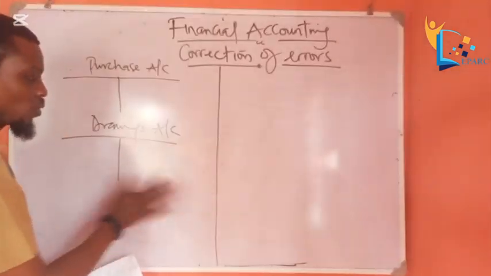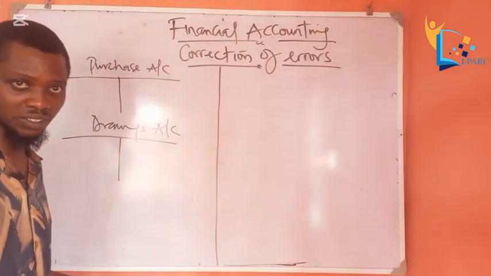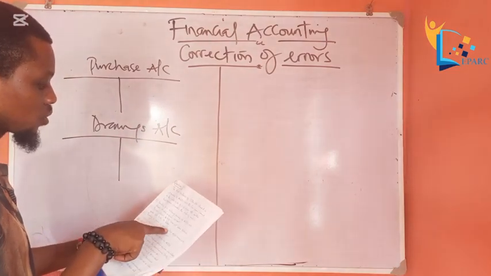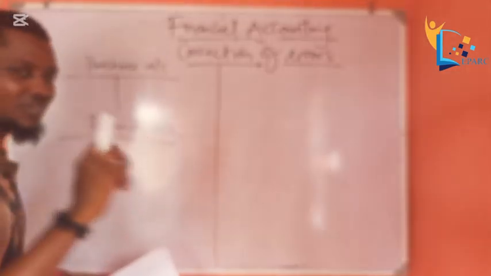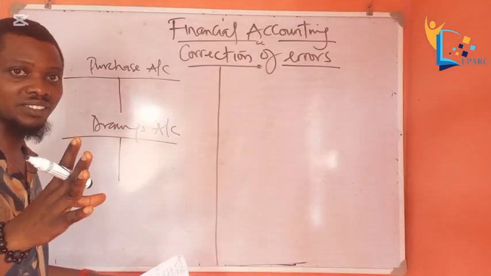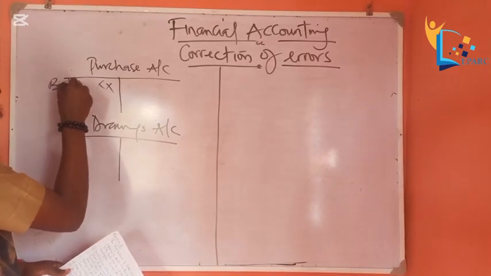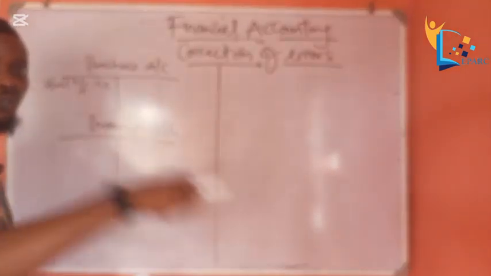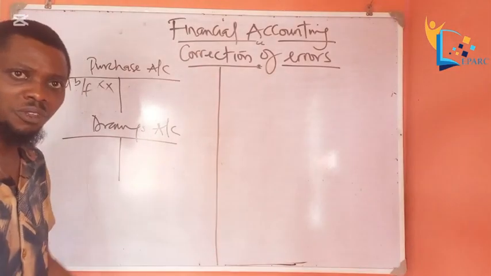So now, this is the error of omission. Nothing has been recorded. So definitely, if you maintain it like this to the end, it will not affect the trial balance. Do you understand? So how do we correct this error? Drawings of goods costing 800 have not been recorded anywhere in the books. Now, purchases have debit balances. So whatever will reduce purchases, because when you take goods from what you have bought, definitely you must have bought something before you can take from it.